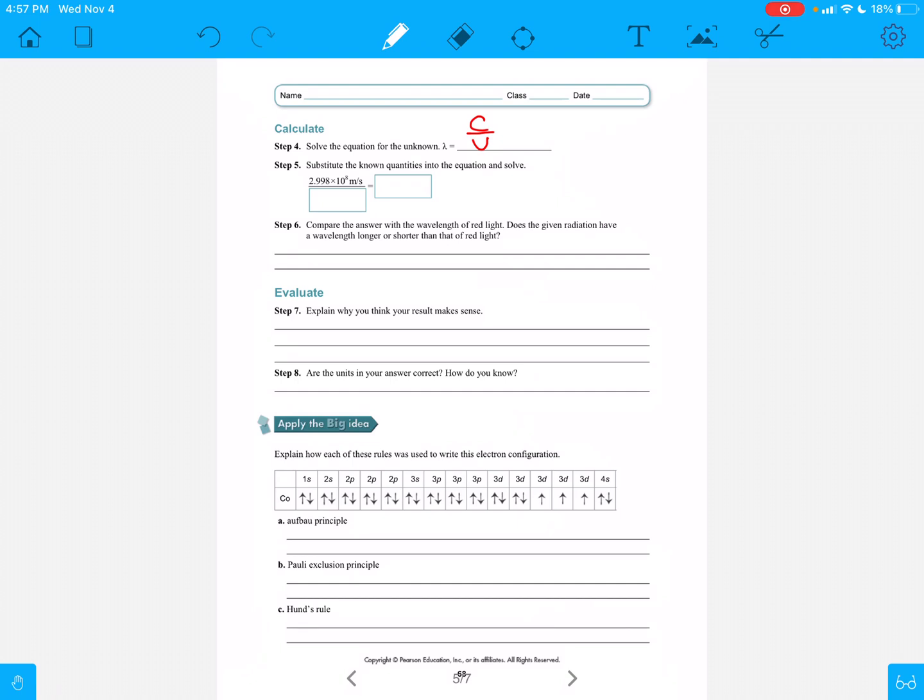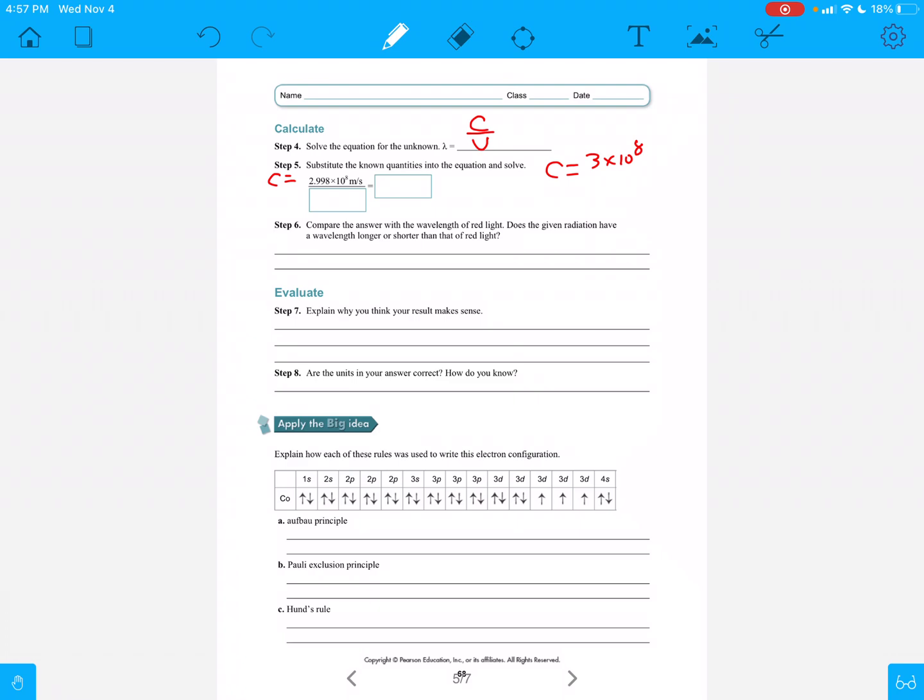Substitute the known quantities for the equation and solve. Well, let's see. Look at that. They put C in here as 2.998. You guys, this is C right here, which is really, I'm just going to say over here, C, for our class, is going to be 3 times 10 to the 8th. You don't have to get all crazy with the 2.998 times 10 to the 8th. It's really 3 times 10 to the 8th. Jeez, they get all picky about it, don't they?